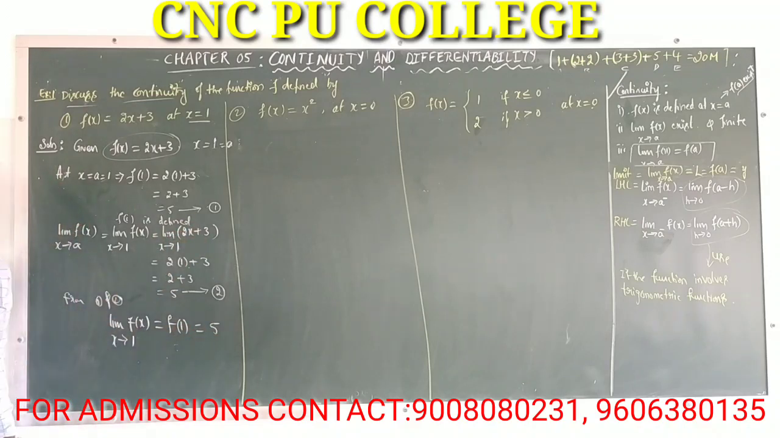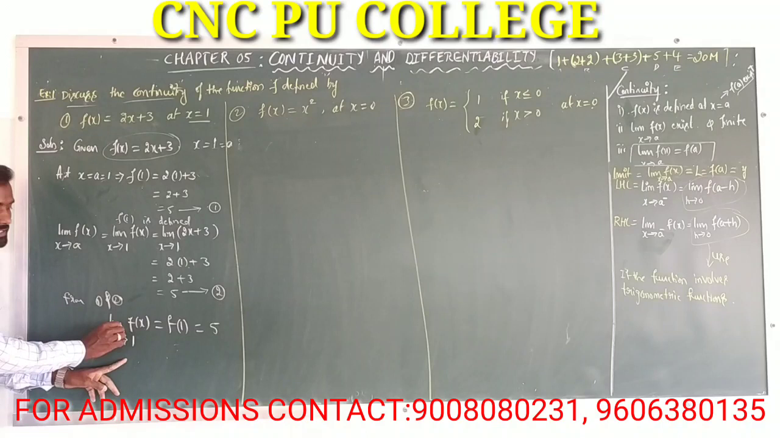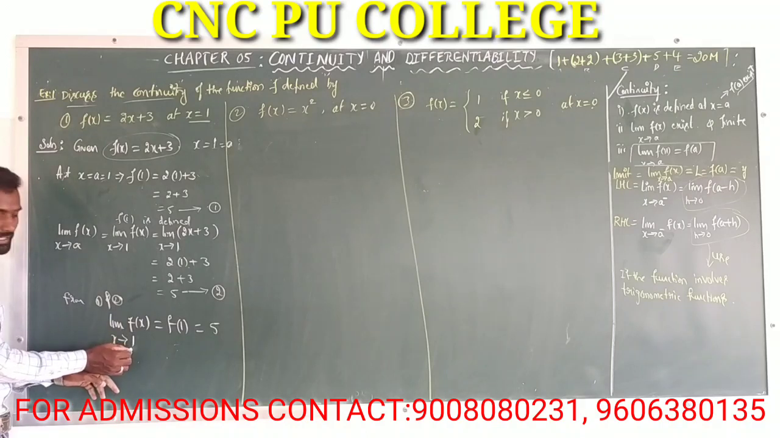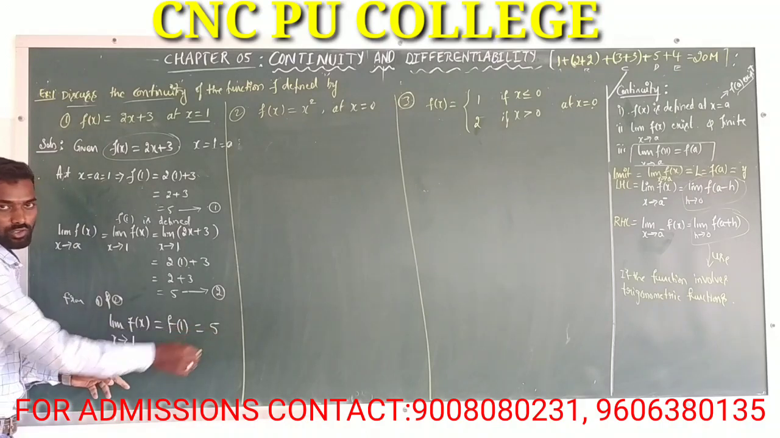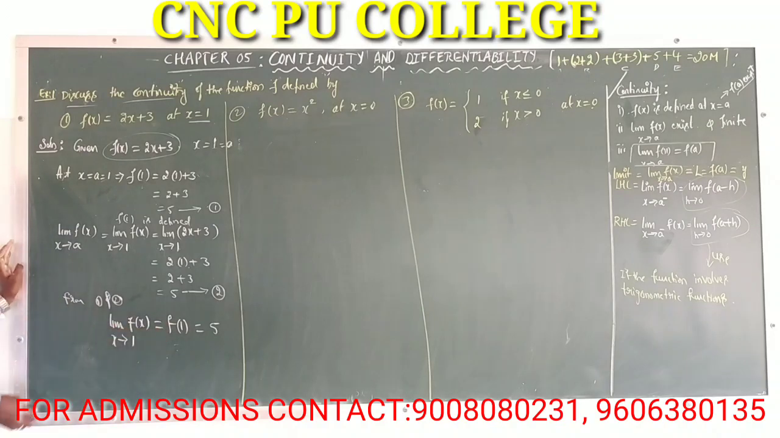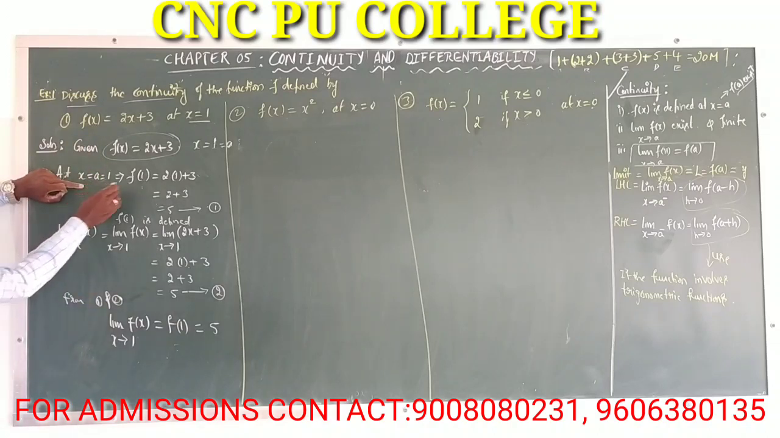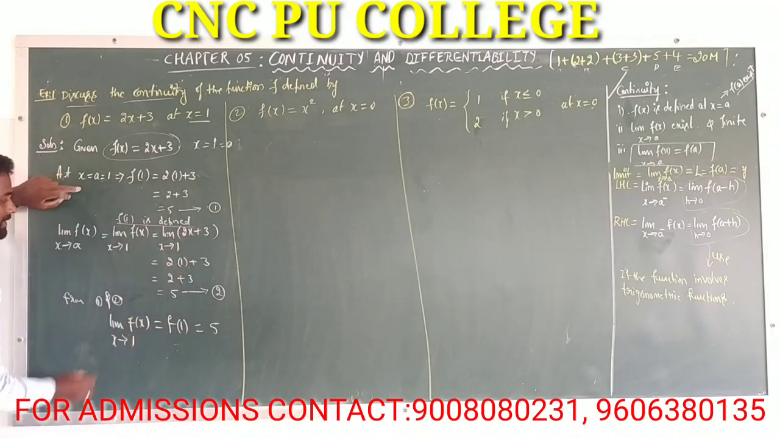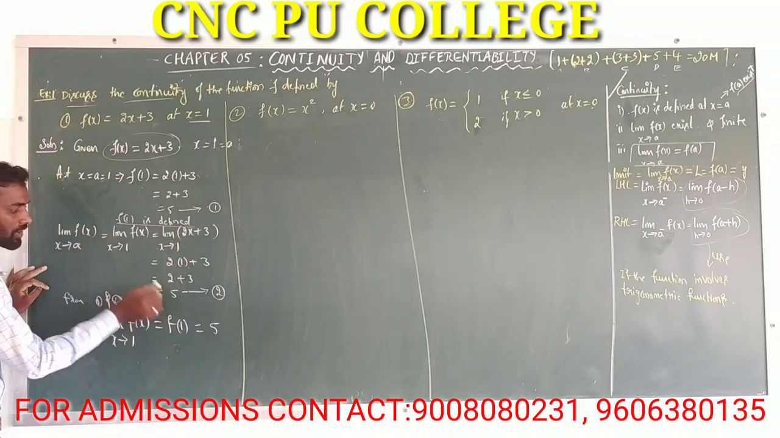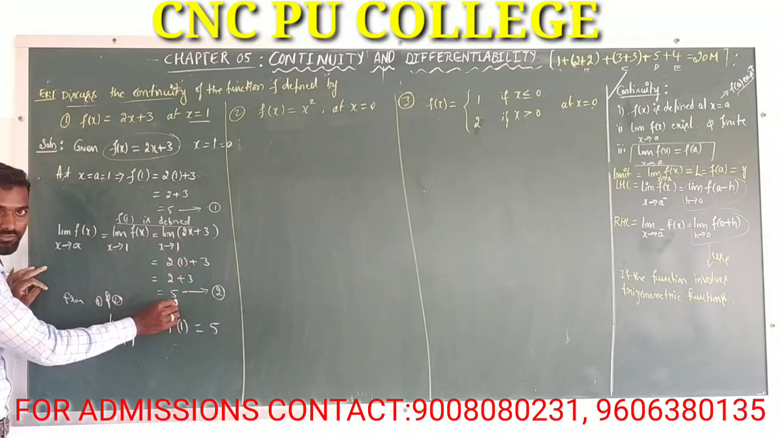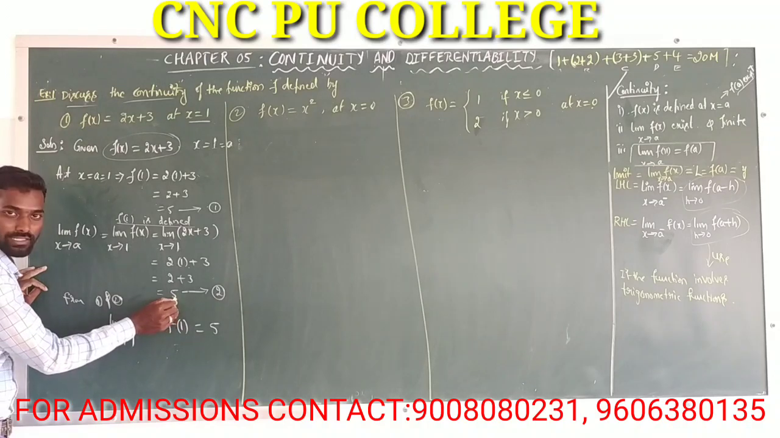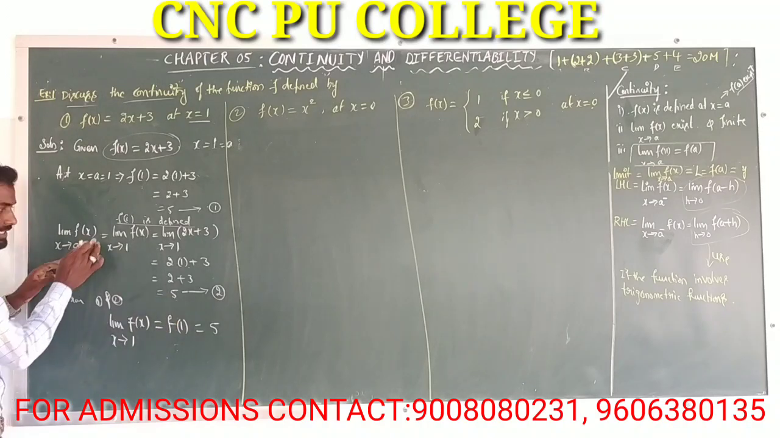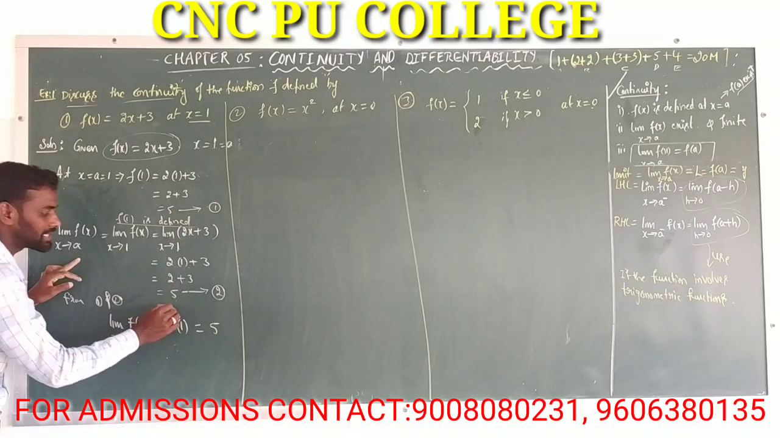That's equal to 5. Therefore, the limit of the function exists at x is equal to a, and that's equal to 5. That means the limit of the function exists. The limit of a function exists means what? The function is continuous. Here, the first condition is true: f of a is defined. Second condition, the limit of f of x as x tends to a exists. The second condition is also true.